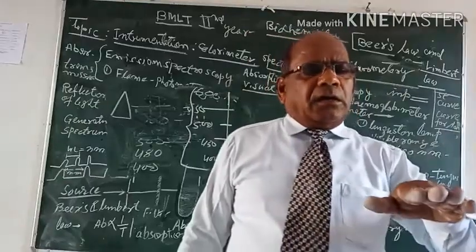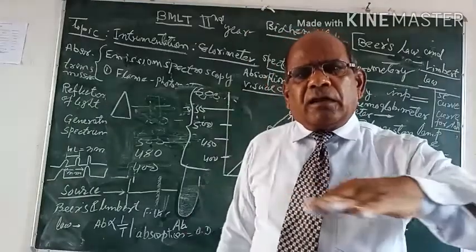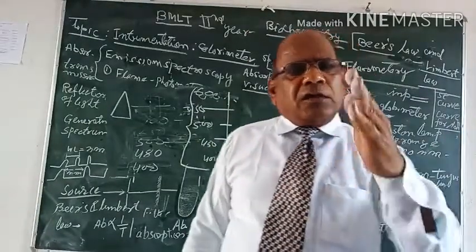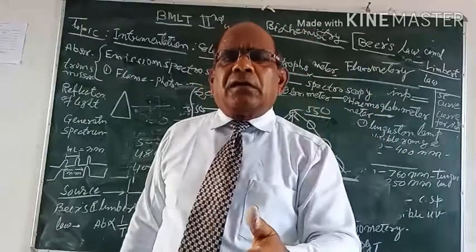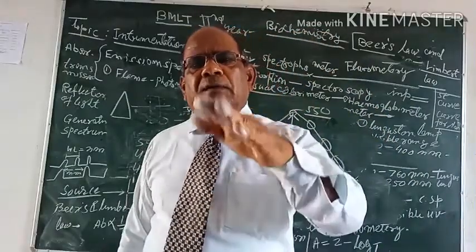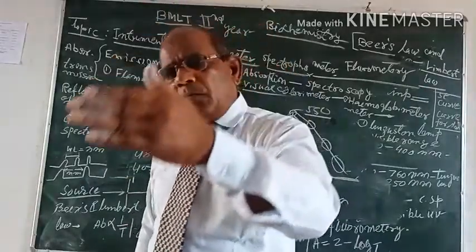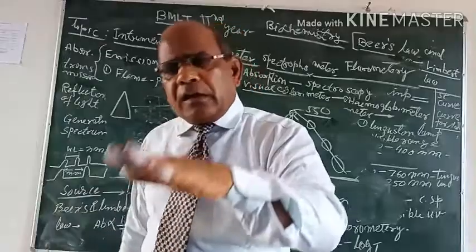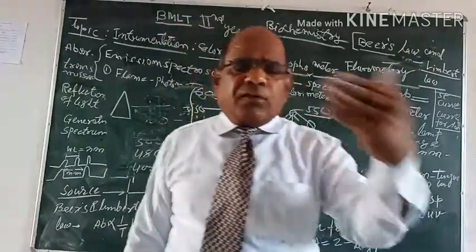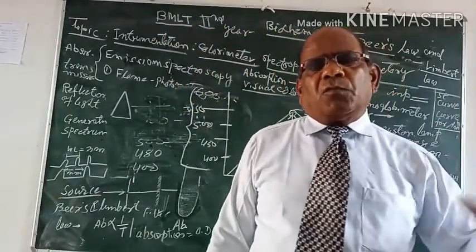Therefore, absorption is directly proportional to the depth of the color. If the color is dark, the absorption will be more, and more absorption means more color is there. When color is more, the concentration of the substance is more.